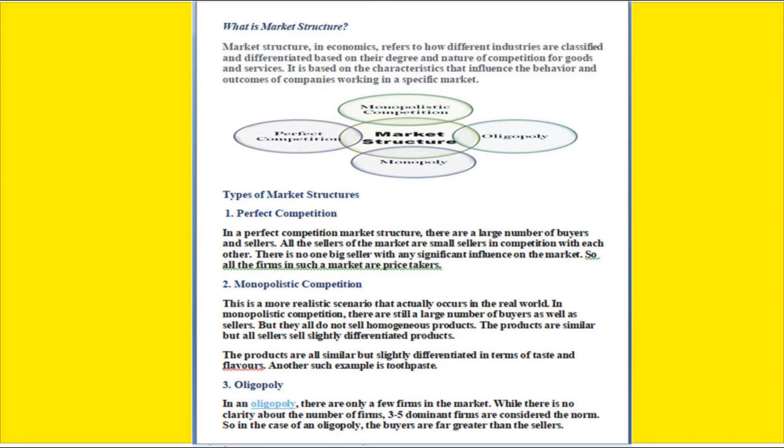Next, the second one is monopolistic competition. This is also similar to the first one, with a large number of sellers as well as buyers. The only difference is that there is no homogeneous product, which means we can feel the difference in the product they are offering.